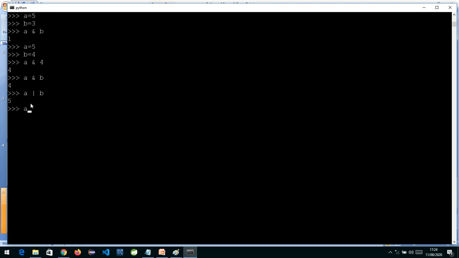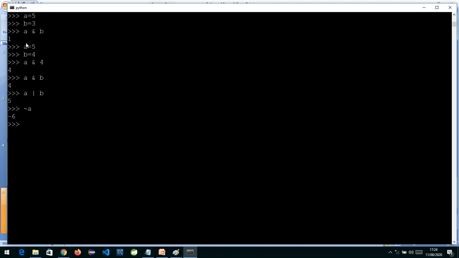The next operator which we have is the complement operator. If I write over here complement of A, complement basically reverses the value. So wherever you have 0, it will make it 1, and wherever you have 1, it will make it 0. So it is converting the bits. The complement operator always reverses them.